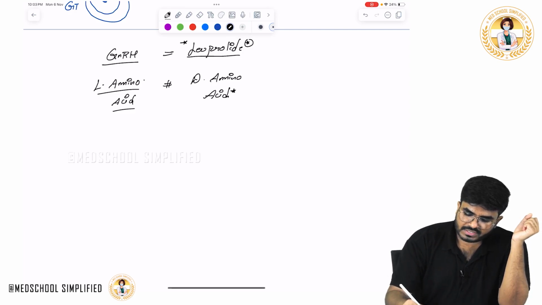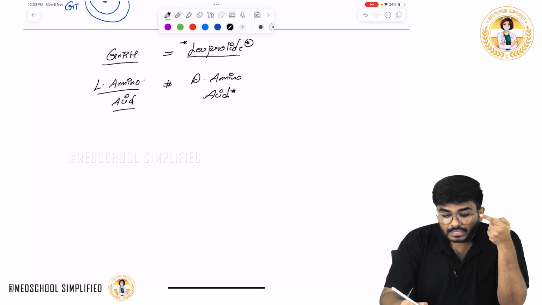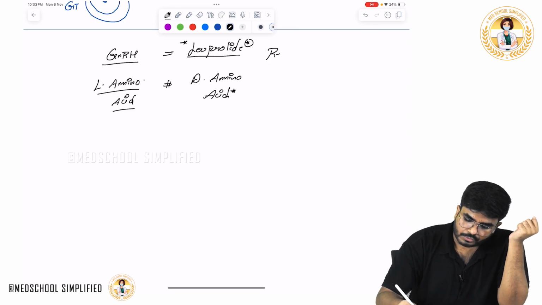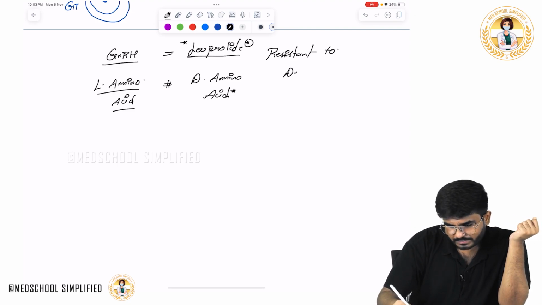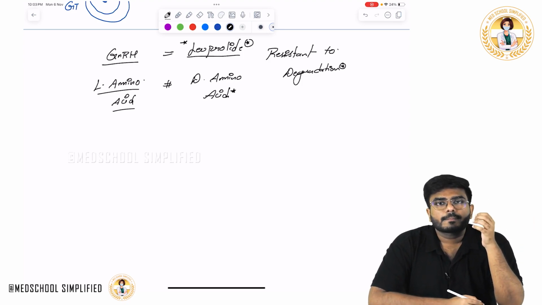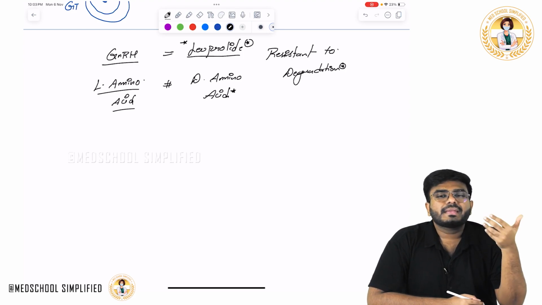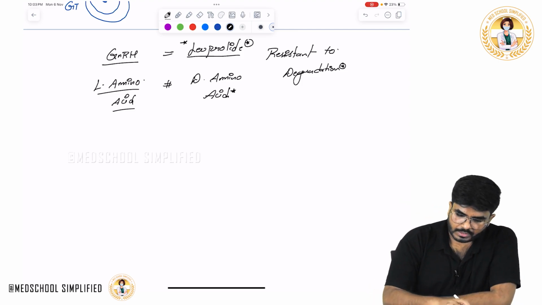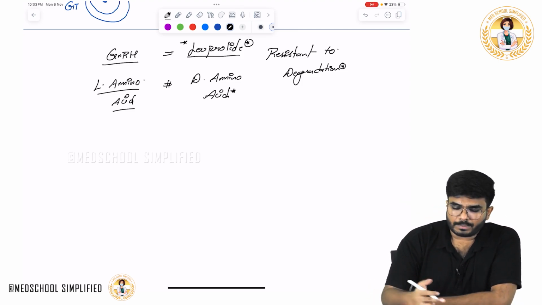What is better in leuprolide when compared to direct GnRH? Leuprolide is resistant to degradation. What do I mean by that? You can't break leuprolide very easily, so the half-life of leuprolide is going to be longer. A longer half-life means a better action.